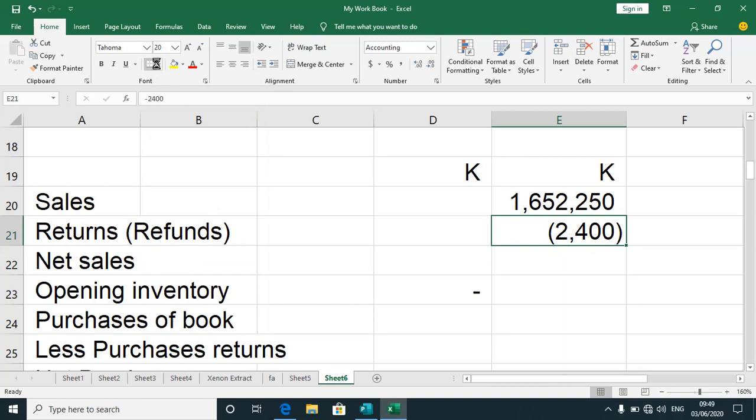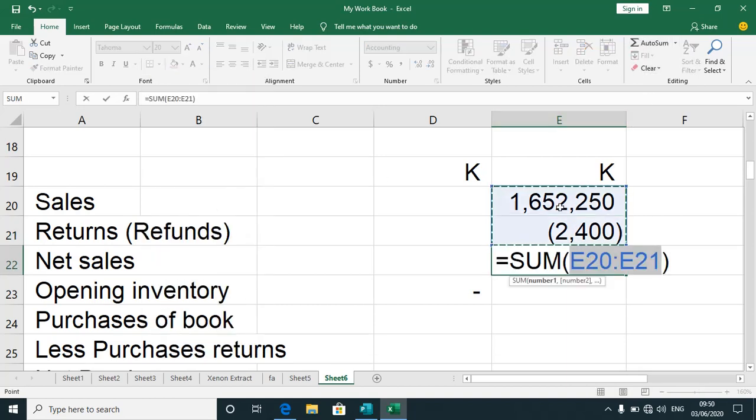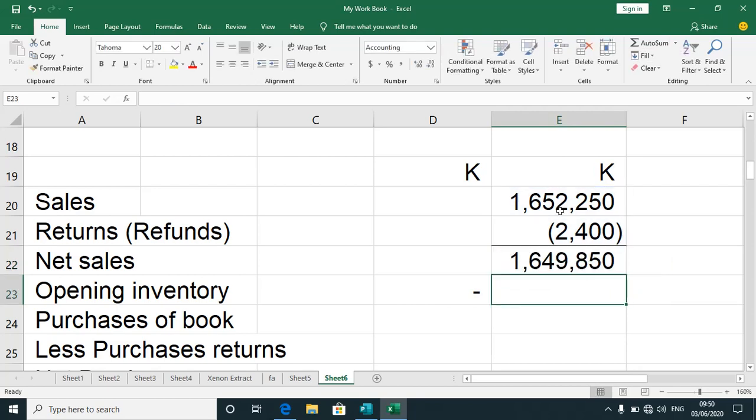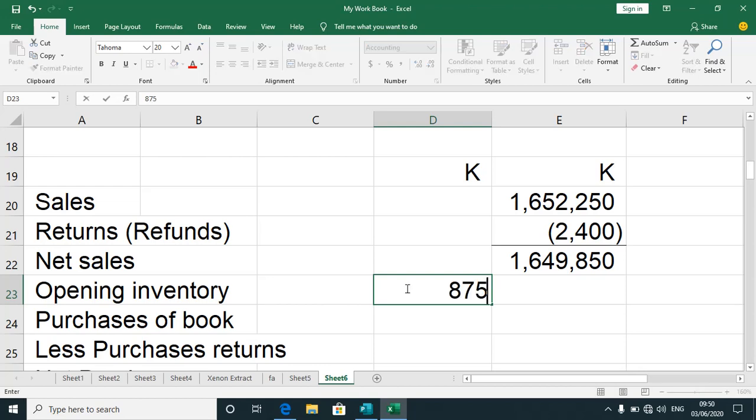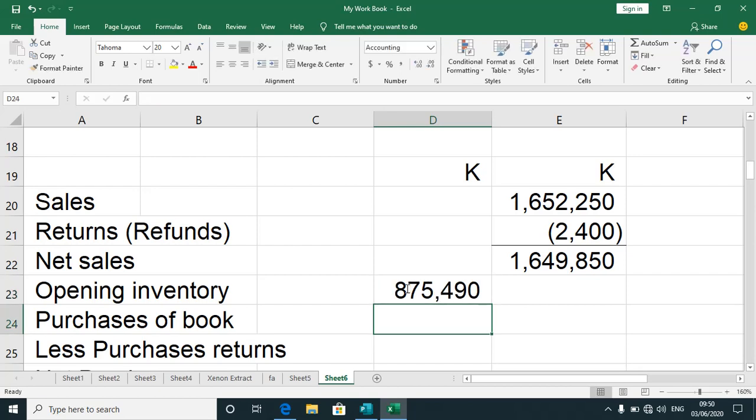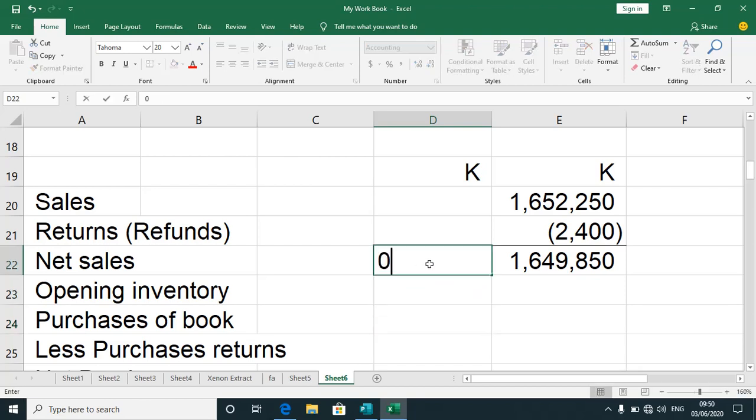Net sales will be the difference. We have the figure there. Opening inventory, we don't have opening inventory, by the way, so we put a nil there.